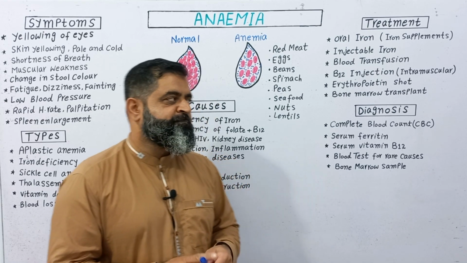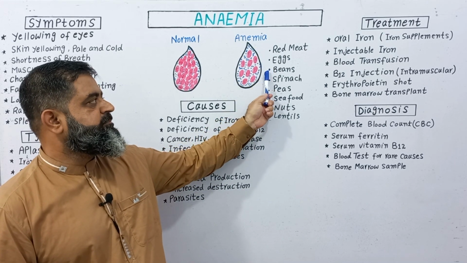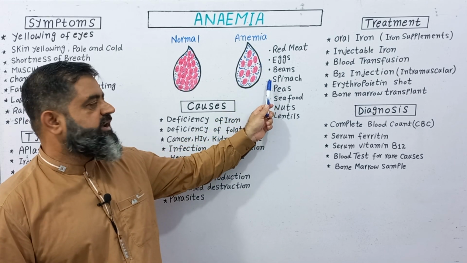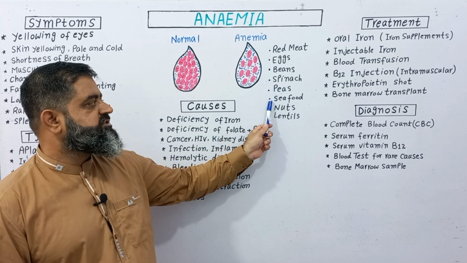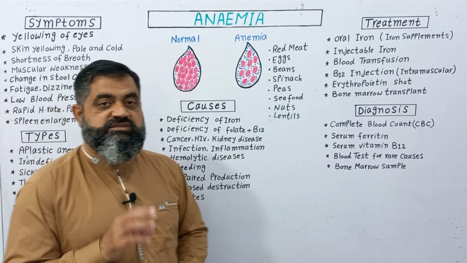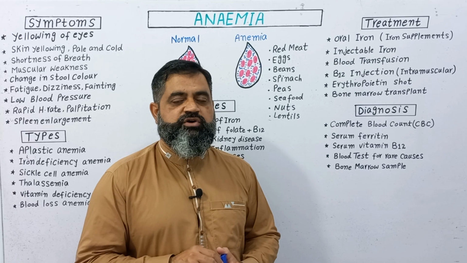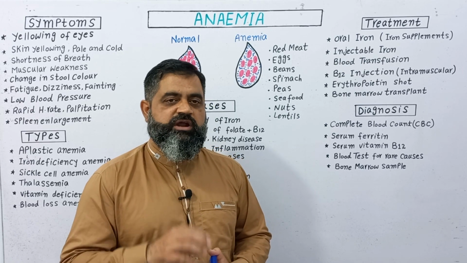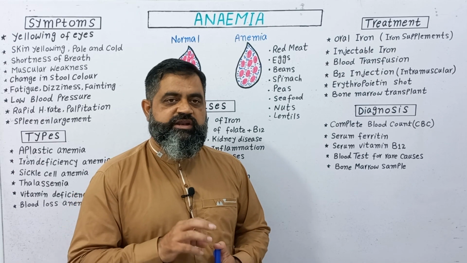These foods include red meat, eggs, beans, spinach and green leafy vegetables, peas, seafood, nuts, dry fruits, lentils. These all have a considerable amount of iron in them. Taking them regularly can lower the deficiency of iron in your blood.